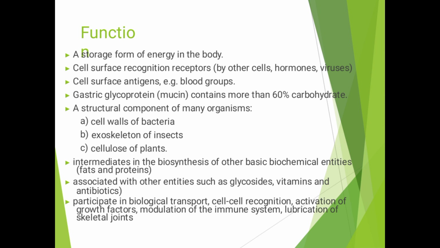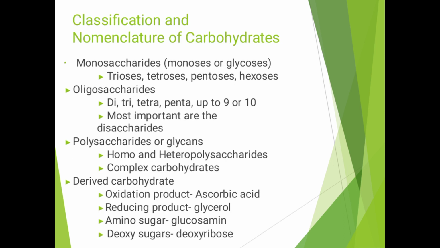They are intermediates in the biosynthesis of other basic biochemical substances such as fats and proteins. They are associated with other molecules such as glycosides, vitamins and antibiotics, and participate in biological transport, cell to cell recognition, activation of growth factors, modulation of the immune system, and lubrication of skeletal joints.